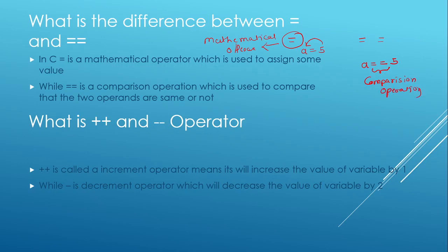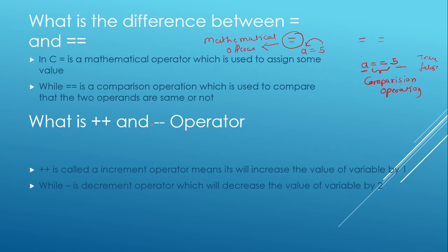Comparison operator means it will compare the value of the left hand side and the value of the right hand side. If both the values are the same, then it will return true. If both the values are not the same, then it will return false. So when you want to compare any value, you will use the double equal sign. If you want to assign any value, you will use the single equal to.